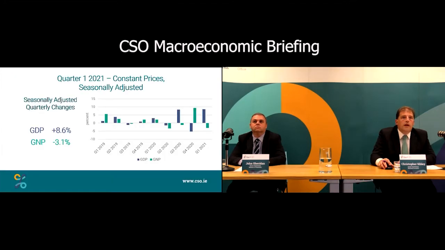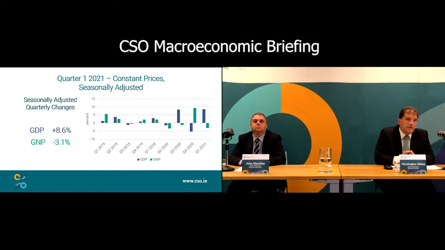One of the important elements when we're looking at this new set of data, looking at the time series, yes, we have the new growth rate in Q1 of 8.6%. But we've been working on the seasonal adjustment process to help refine it. Not so much changing the method, but looking for outliers, seasonal outliers in the data to help refine the process of seasonal adjustment. So when you're looking at the time series here, you'll see that it looks a lot better, I think, now for GDP.